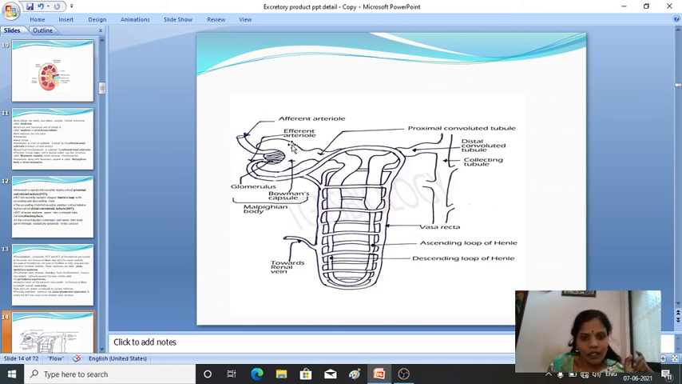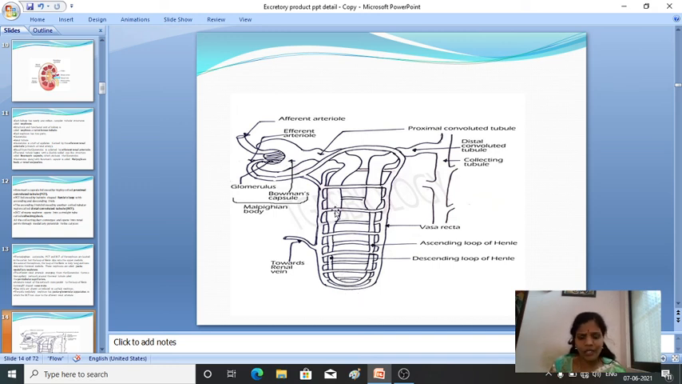Then from this Bowman's capsule, it is continued by another part of the nephron known as the PCT, that is the proximal convoluted tubule. Then from the proximal convoluted tubule, a small hairpin-like structure continues, which is known as Henle's loop.